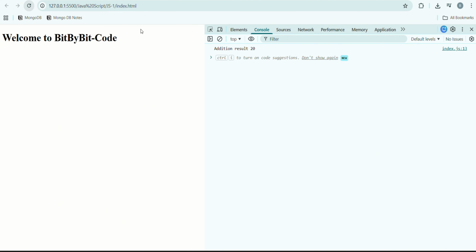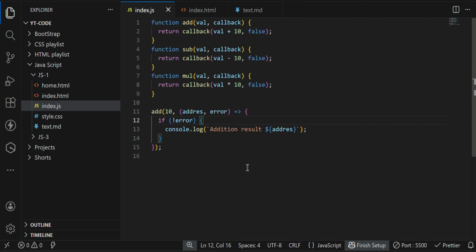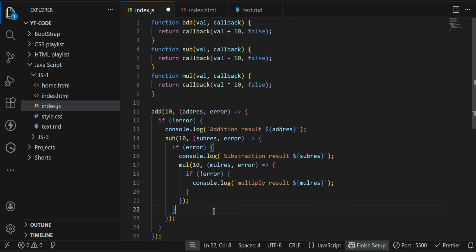But in this case we don't have multiple scenarios. What if we have multiple scenarios, something like this? I have already written it so that we can proceed faster. We have one addition, inside that addition one subtraction, and inside that subtraction the multiplication. The scenario here is multiple callback hell.